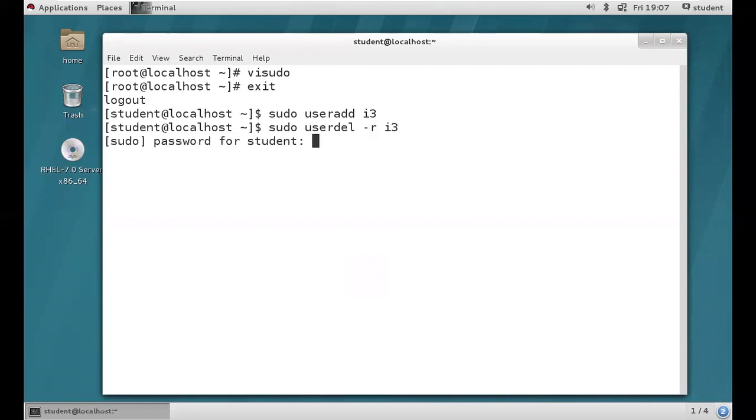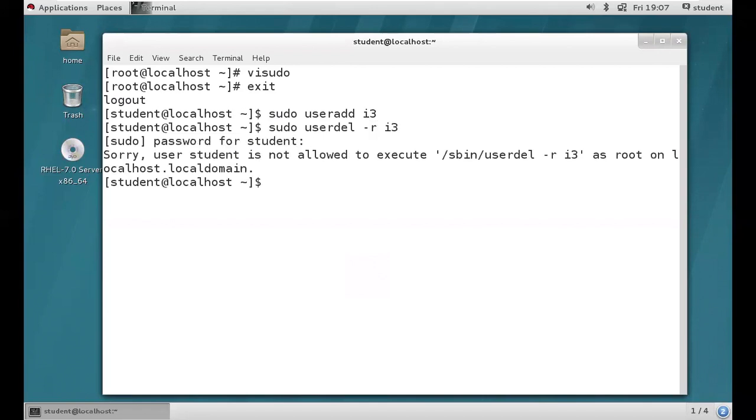What will happen? It's asking for a password. Usually it should not ask for the password. If it is asking for a password, it means you are unable to delete. Sorry, user student is not allowed to execute /sbin/userdel -r i3 as root on localhost.localdomain, because he's unable to execute the userdel command.